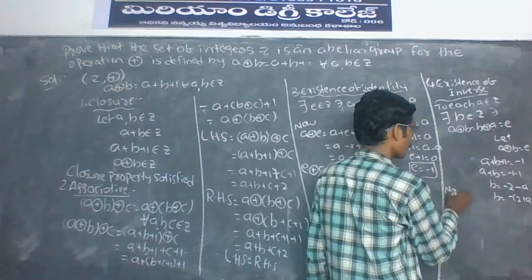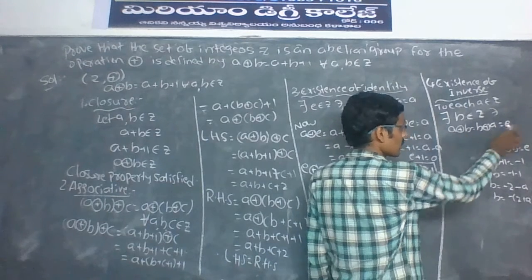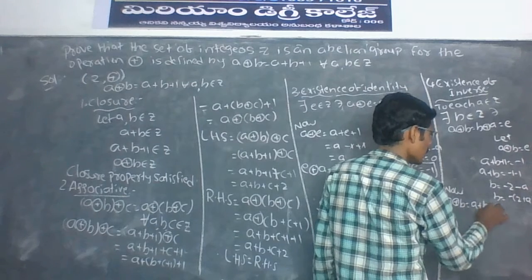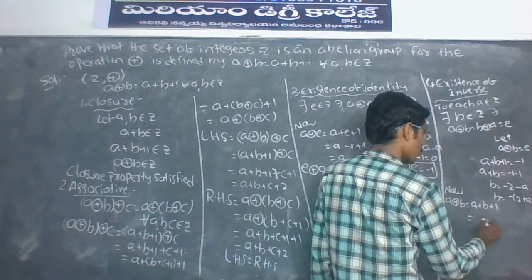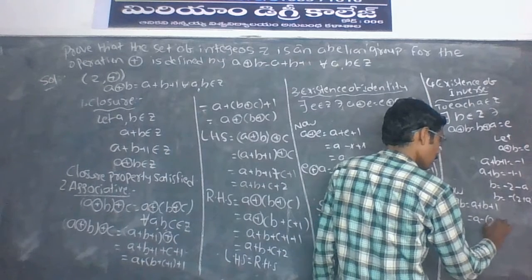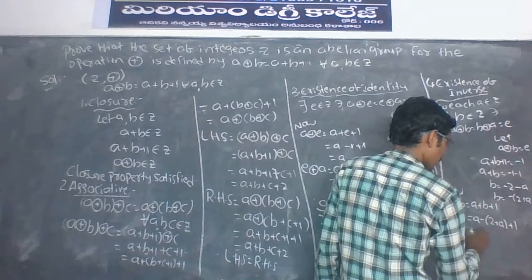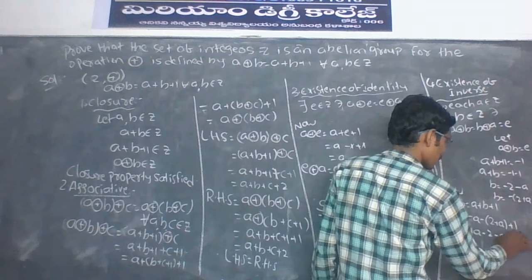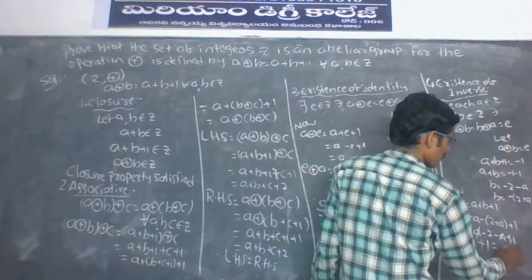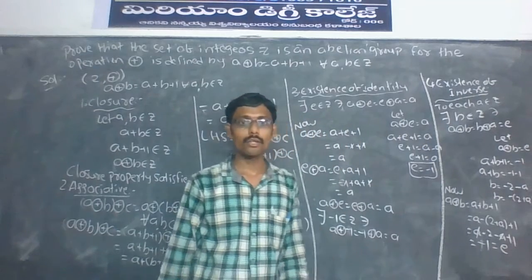Now, to prove that A plus in circle B is equal to E. A plus in circle B can be written as A plus B plus 1. Substitute B value: A minus of 2 plus A plus 1. That implies A minus 2 minus A plus 1. Minus A plus A cancel. Minus 2 plus 1 is equal to minus 1.